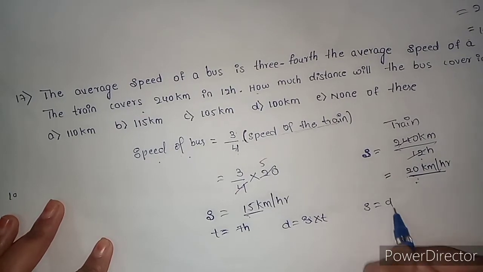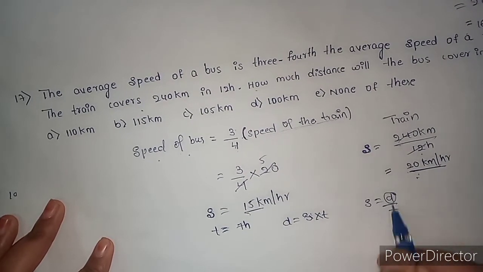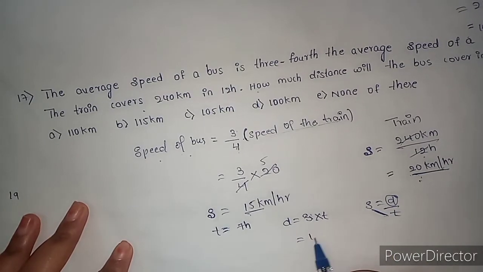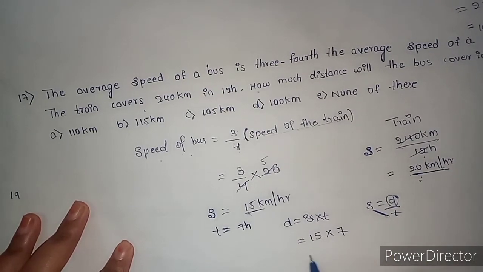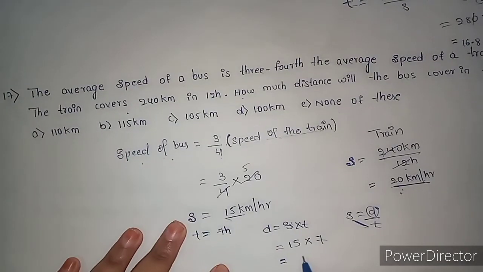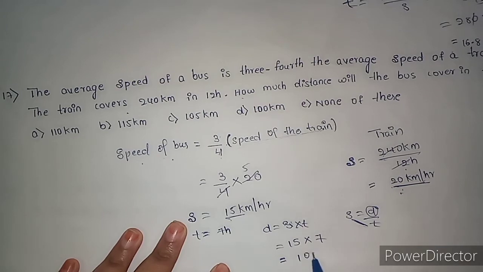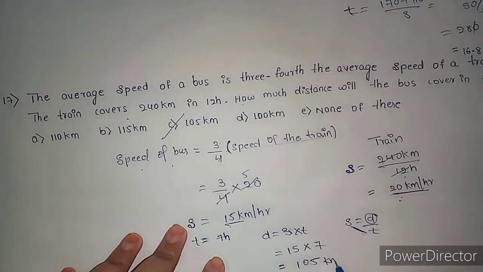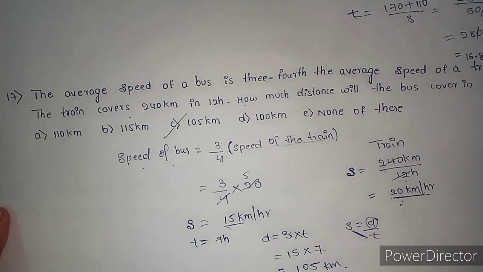How did we get this? Speed is distance by time, then distance is speed into time. Speed 15, time 7 hours. Multiply this, you get 105. Option C, 105 kilometer.